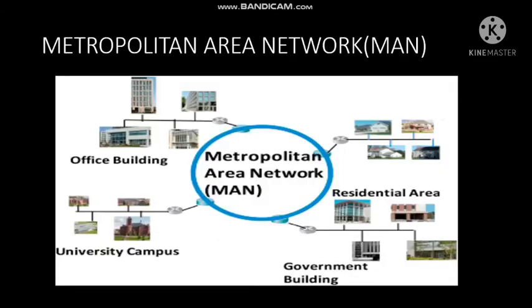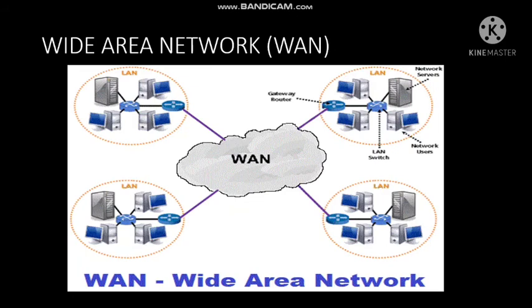Then comes metropolitan area network. In a city, when you're connecting different networks, like police stations which are connected together, or hospitals which are connected together within a city. Then you can take the example of our school only. One branch is there in Dhurva and one in some other area, and both are connected together. So within a city, when we are connecting two or more networks together, it will be known as metropolitan area network. Again, keep in mind, the geographical area covered is more, and the number of computers is also more.